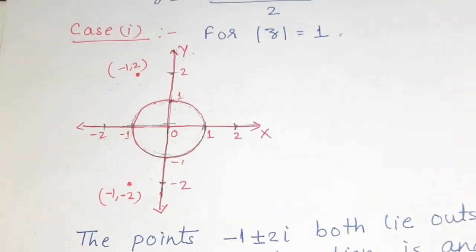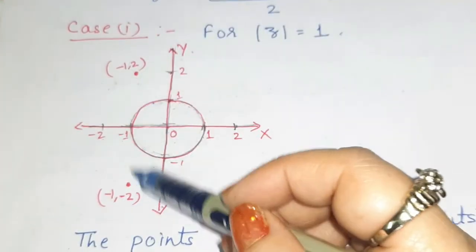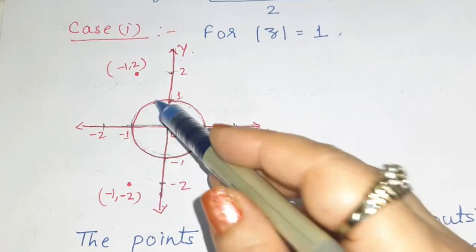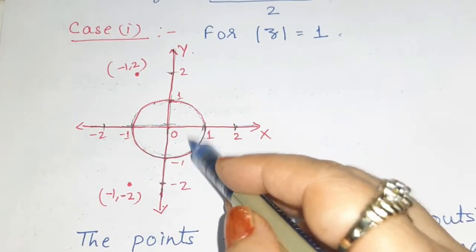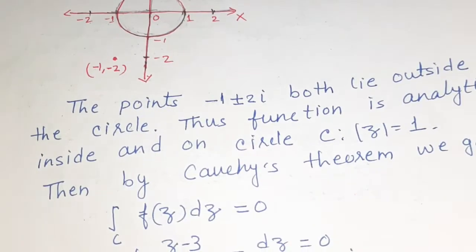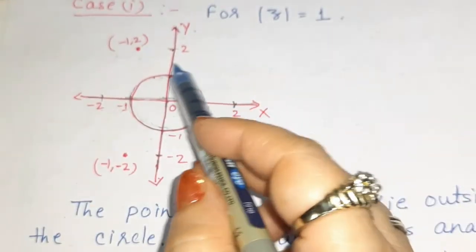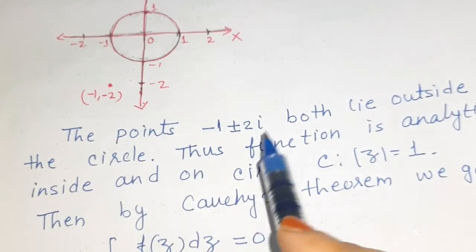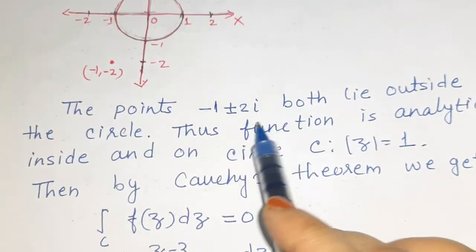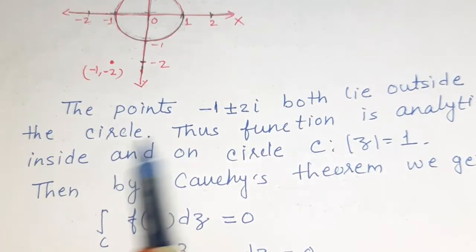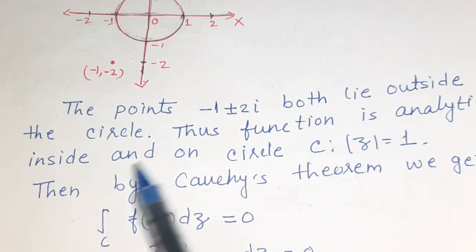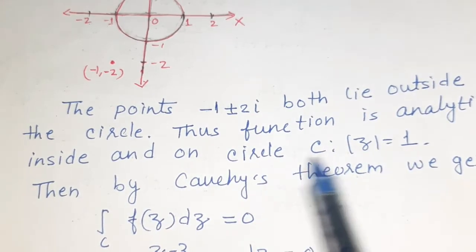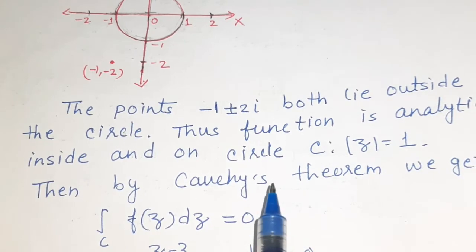So we see both of the singularities lie outside this circle. That means the function is analytic inside and on this circle. The points -1 ± 2ι both lie outside the circle, thus the function is analytic inside and on the circle |z| = 1.